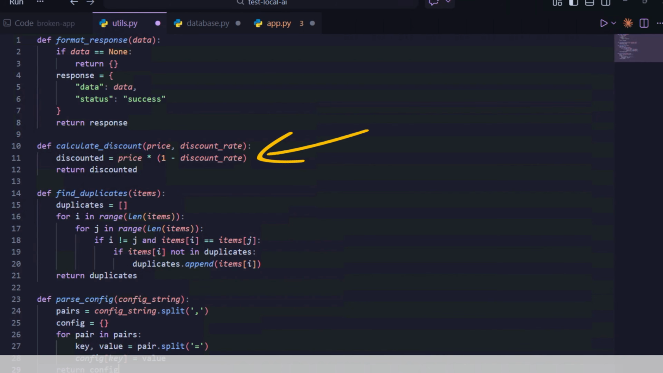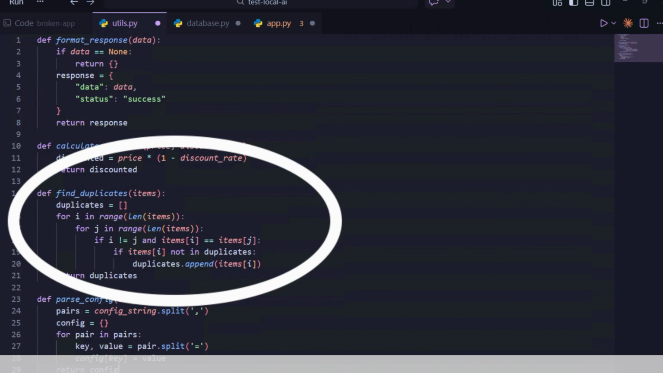Then comes utils.py, line number 11, wrong data type. Price comes in as text. The code tries to do maths on it. The text times a number, instant crash. Line number 14, terrible performance, a loop inside a loop. Works fine with 10 items. Give it 1000 items, your server freezes.